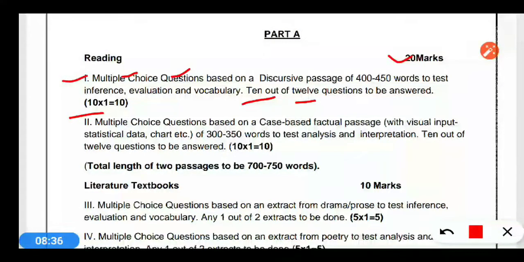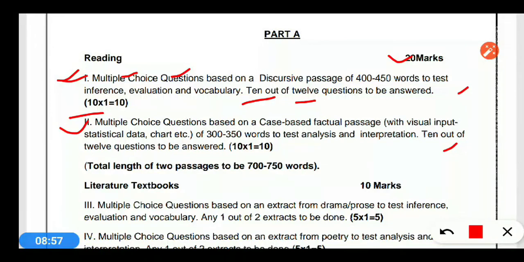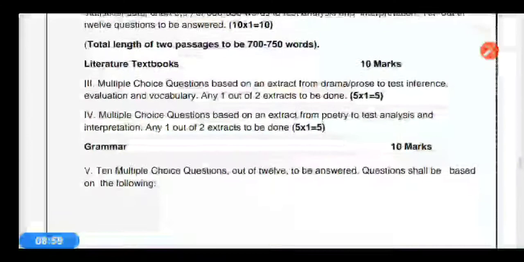I hope you have got it: question number 1 is multiple choice, and question number 2 will also be multiple choice questions. Though there will be 12 questions, you have to attempt 10 from the first question and 10 from the second question. Now you see the third question.